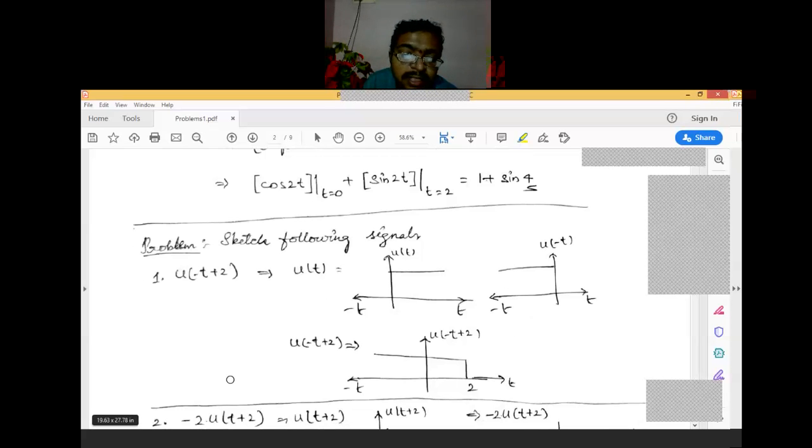Okay, next one, I think you will be able to try this one. Minus 2 into u of t plus 2. Please try to draw this graph.